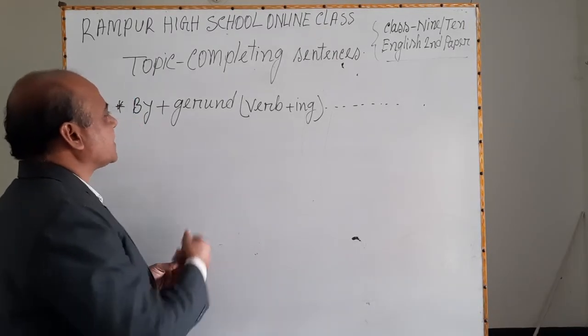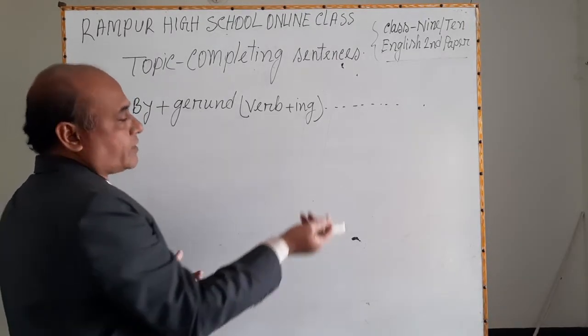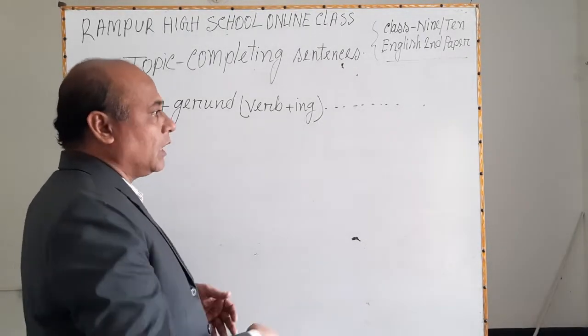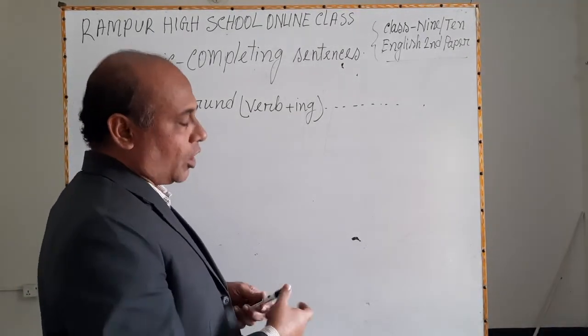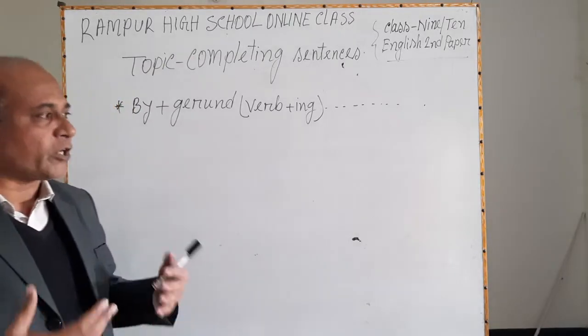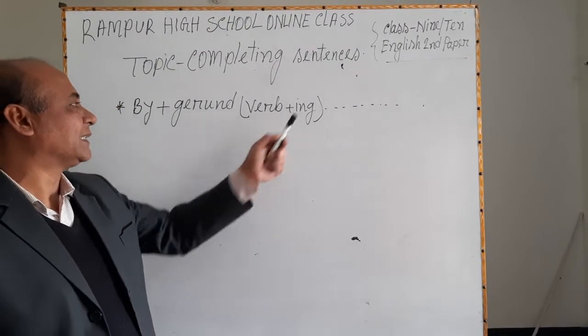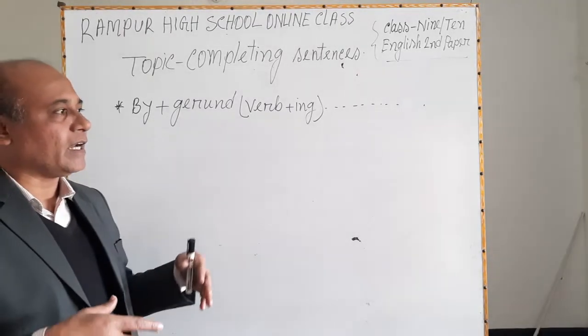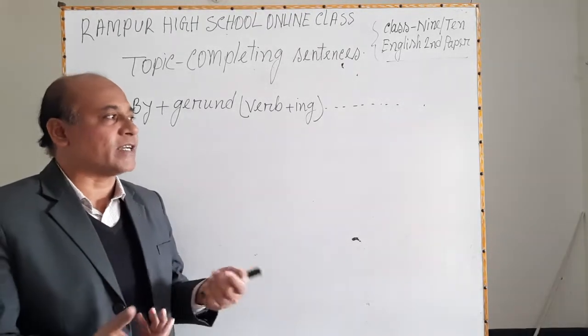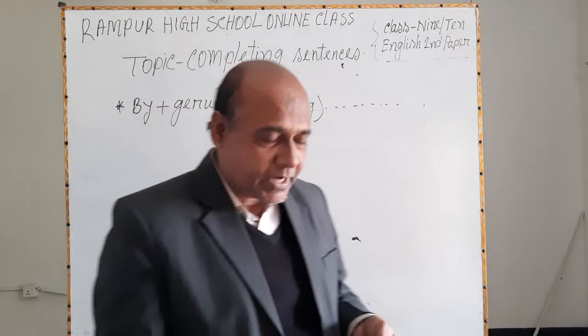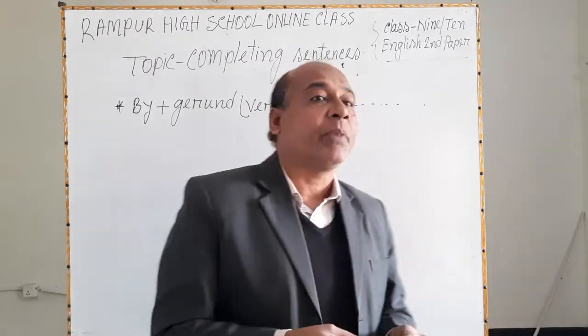First, it is a verb, then it is a noun. The formation of a gerund is like this: verb plus ing, and it acts in a sentence as a noun and a verb.